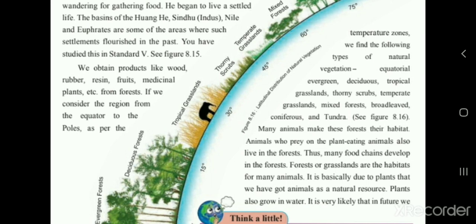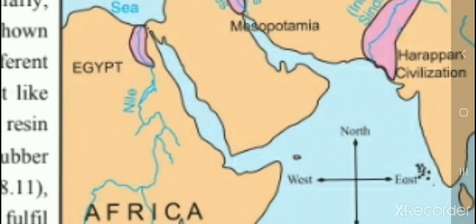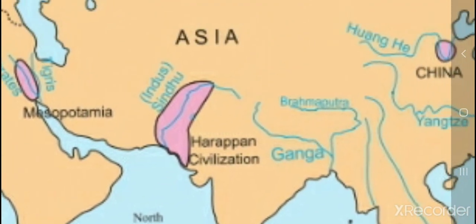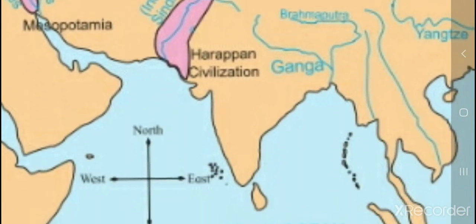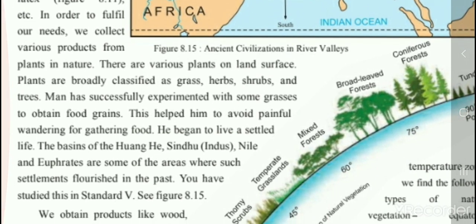So here you can see in this page, the figure has been given. Here is the Euphrates, the Nile River and the Indus, Sindhu. So here they used to settle at the time when they started settling at places. This is the place where they were settled in the past.